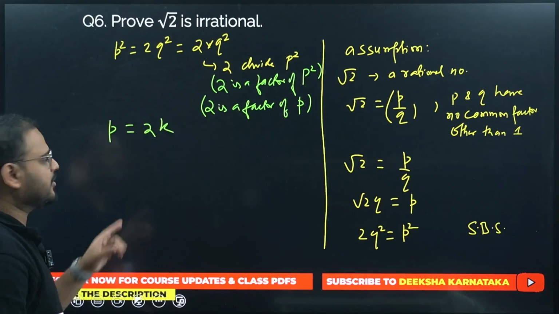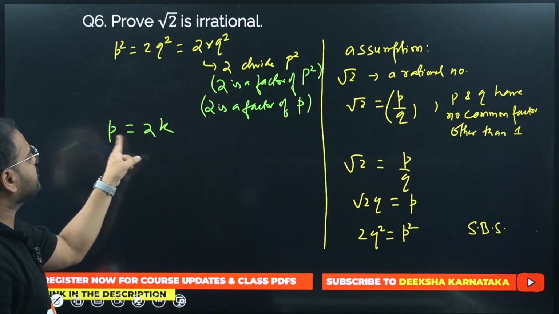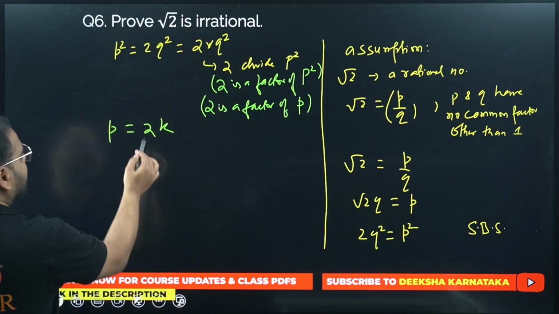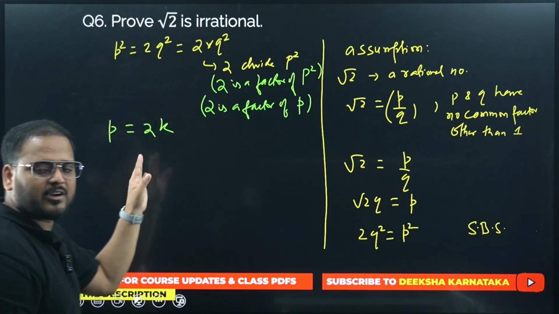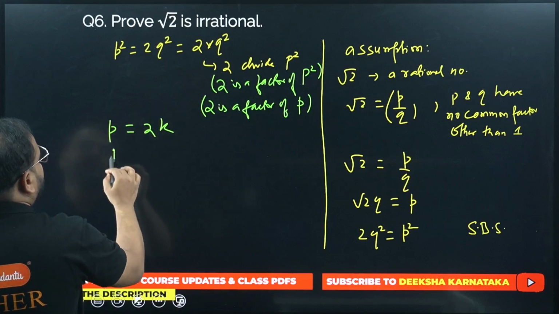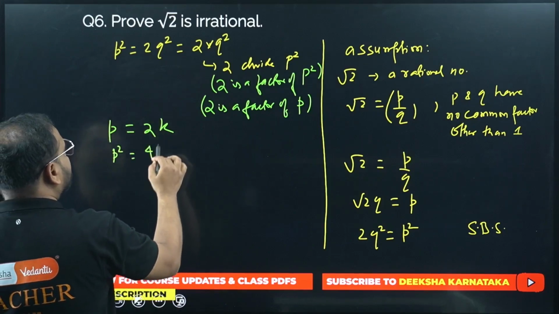Check here. 2 is a factor of p means p equals 2k. Same way we got 72 equals 2 times 36. Please check. Square it again. I get p square equals 4k square.